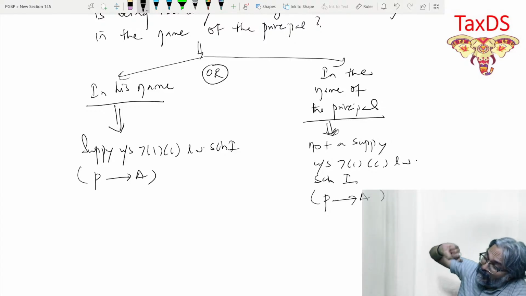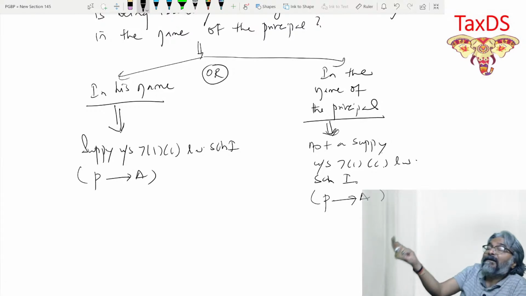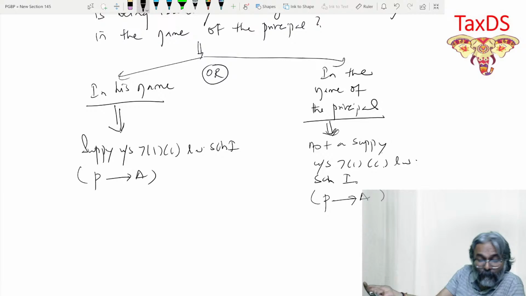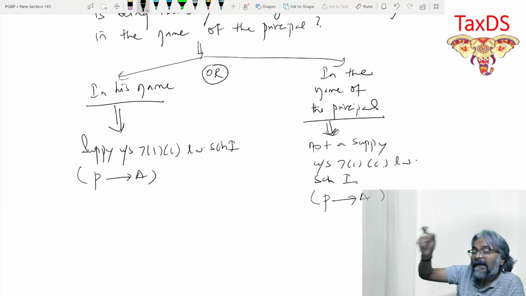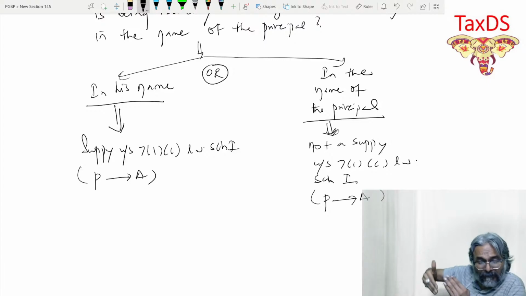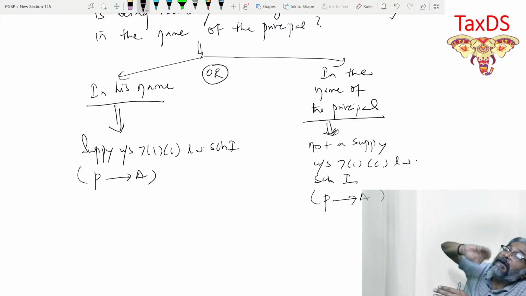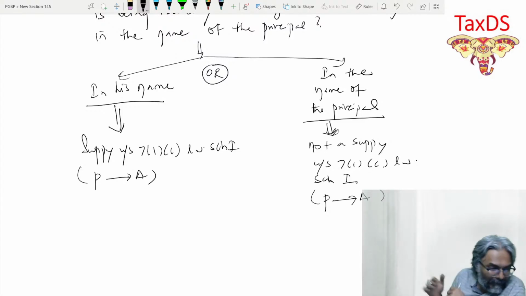So that further supply becomes the test of whether the previous supply between the principal and its agent can be considered as a supply under section 7(1)(c), read with schedule number 1. So we are doing that further supply to identify the supply under 7(1)(c). Which supply? The previous supply.